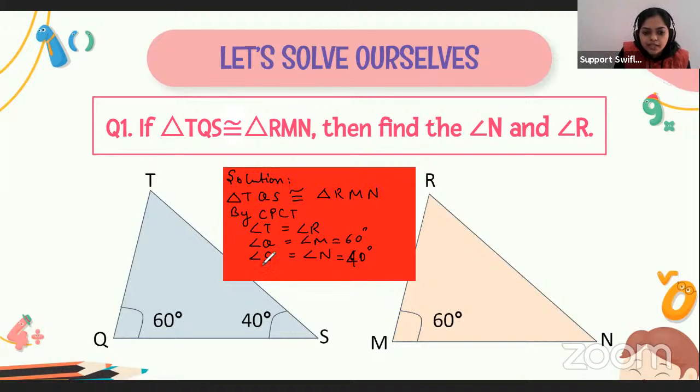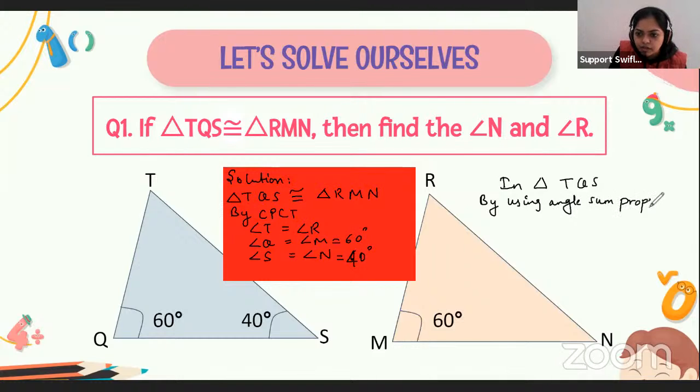So what can we say? In triangle TQS, by using the angle sum property of a triangle. What is the angle sum property of a triangle? The sum of all three angles of a triangle is equal to what? 180 degree. So we can say that angle T plus angle Q plus angle S is equal to 180 degree.